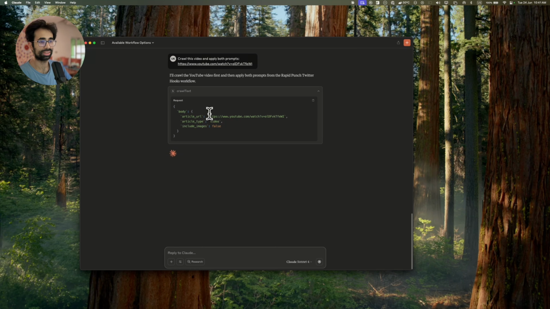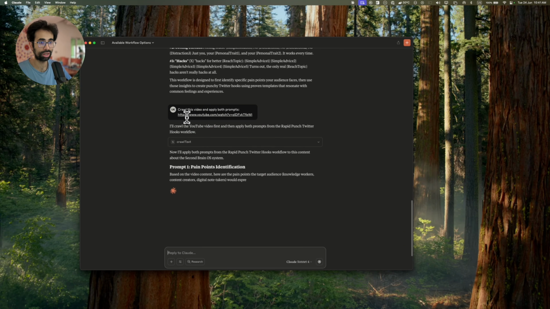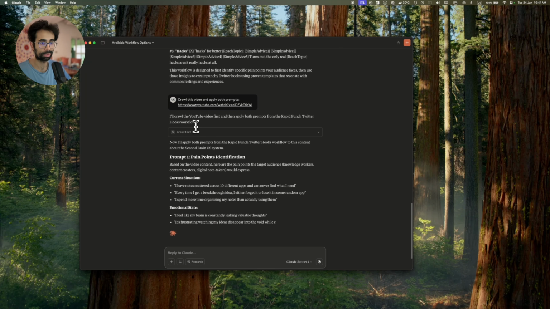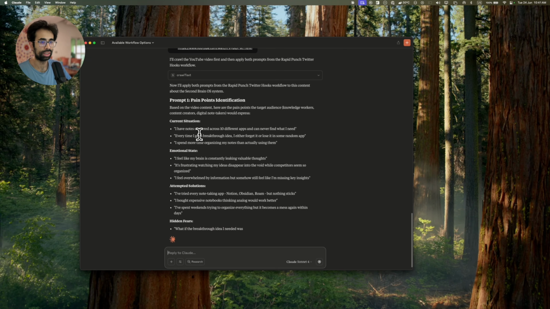And so I just really like this experience. It's showing me exactly what data is going and exactly what the response is. So this gives me peace of mind that if something goes wrong, I can just see where the problem occurred, and I have a way to resolve it myself.